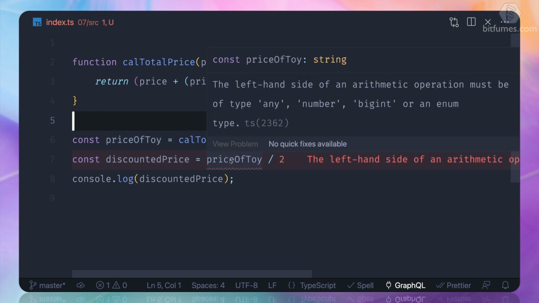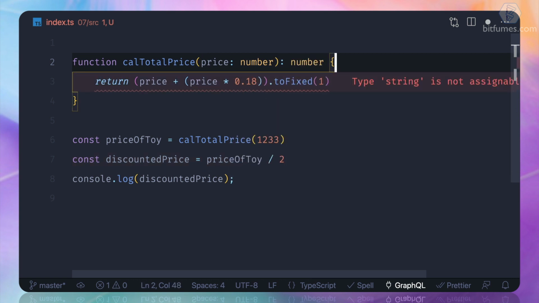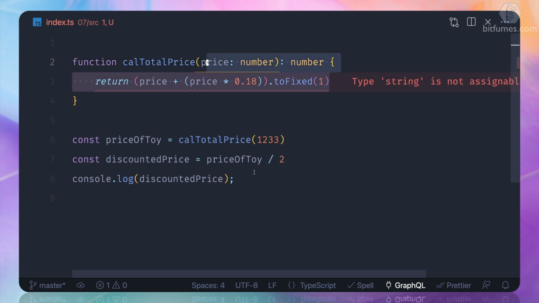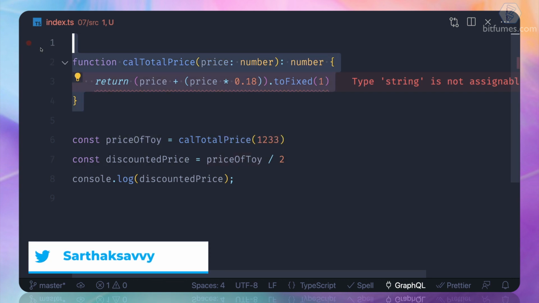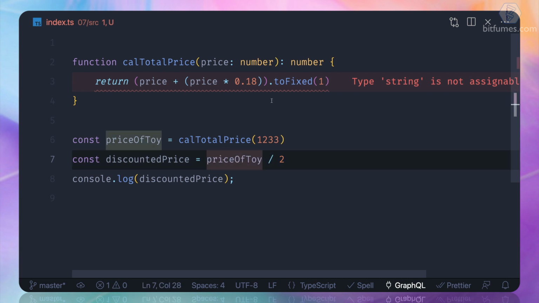And now we are dividing a string, which we cannot do, and that's why we need to tell it, hey, the output should be a number. By doing that, now you can see we are getting the error at this stage, not at that stage. Suppose this function is deep inside the node_modules folder, and you are trying to do this and you are confused why this is not working, why this is a string. In this situation, the return type of any function is very helpful.